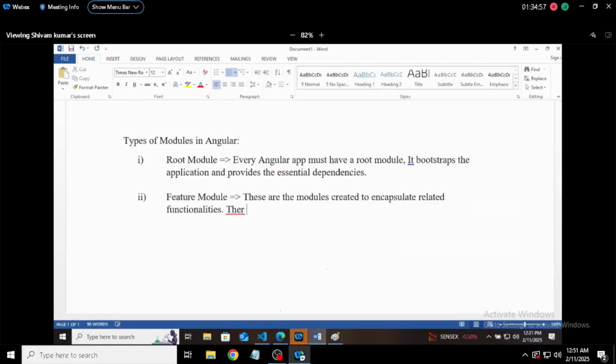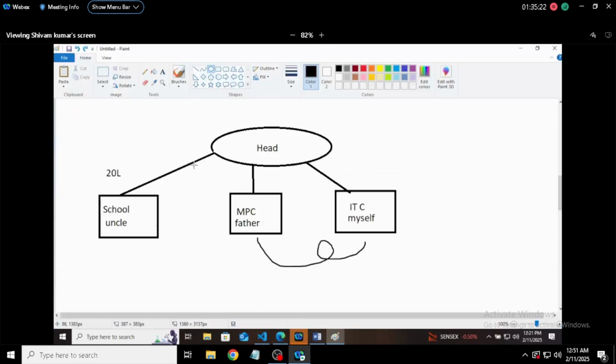They are used for large scale applications where different features are logically separated. Meaning everything will be doing some different part, but they will be related with a particular feature. That's called feature module.